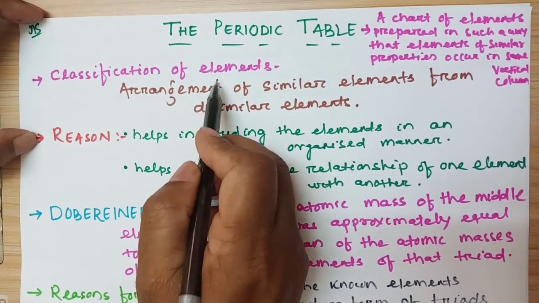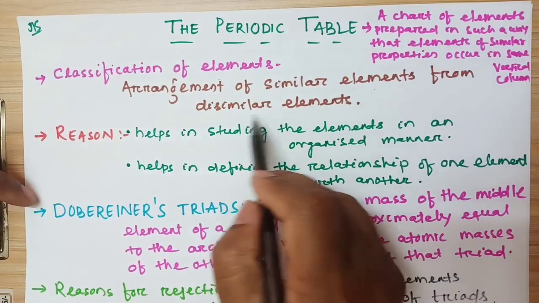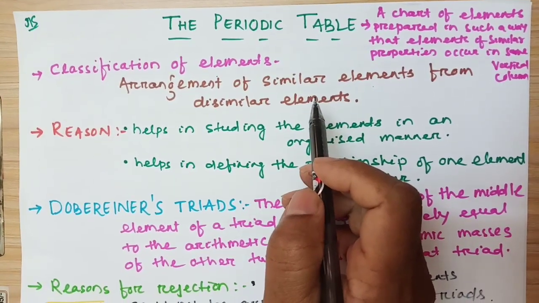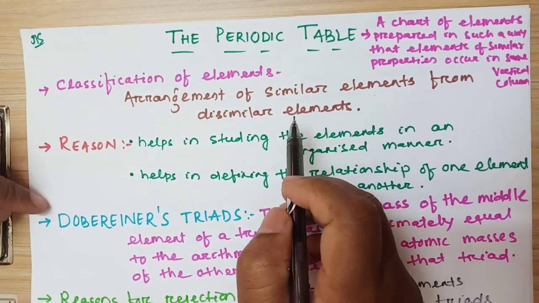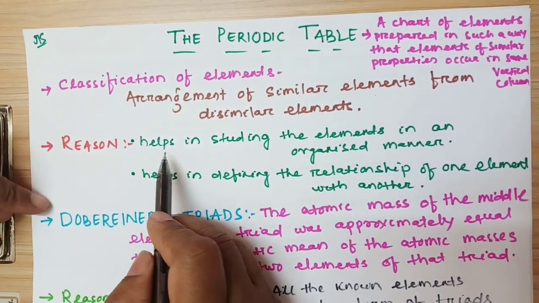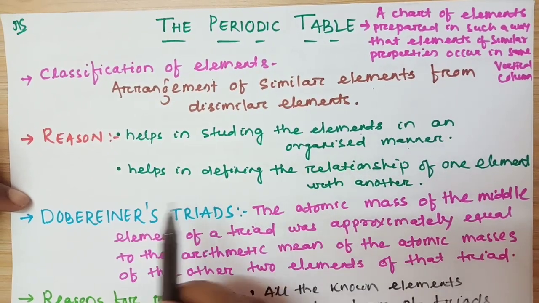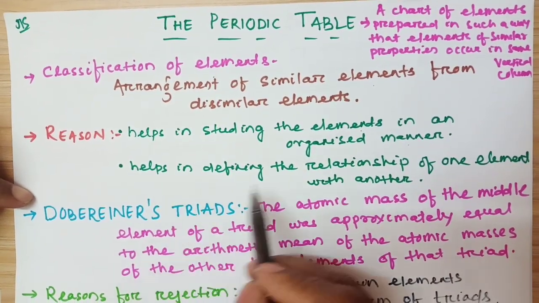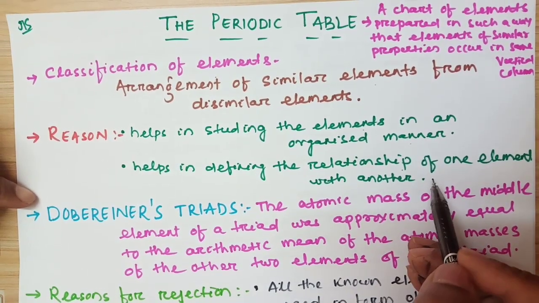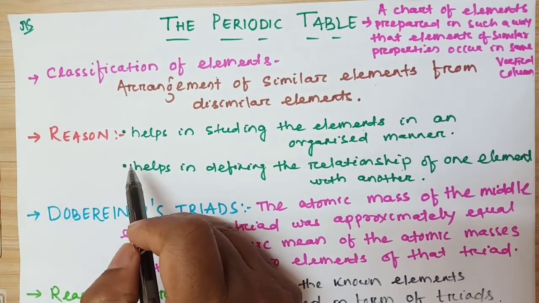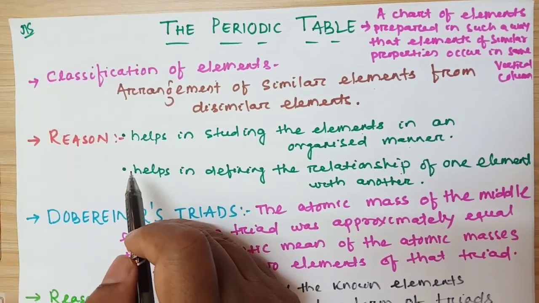So what is classification of elements? Arrangement of similar elements apart from dissimilar elements is called classification of elements. What is the reason to classify the elements? It helps in studying the elements in an organized manner. Another thing, it helps in defining the relationship of one element with another element. Due to this reason, the scientists tried to make a periodic table to classify the elements.